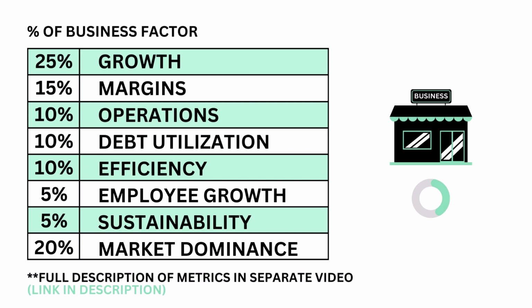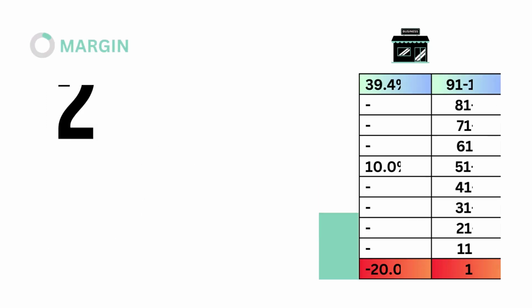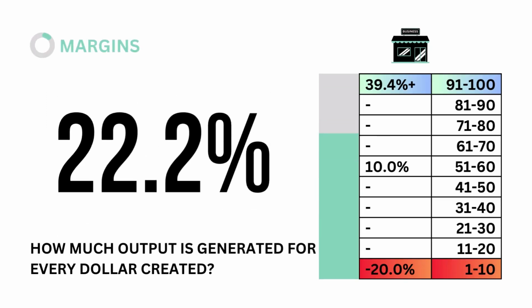The business is made up of these 8 metrics, from growth, efficiency, to market dominance. Each are weighted based on importance to the business factor. Let's look into growth. How much is the company growing? Next, let's look at margins. How much output is generated for every dollar created?